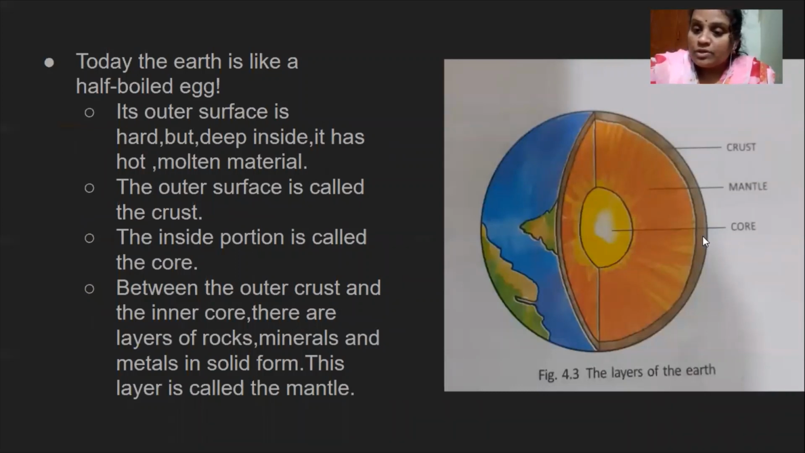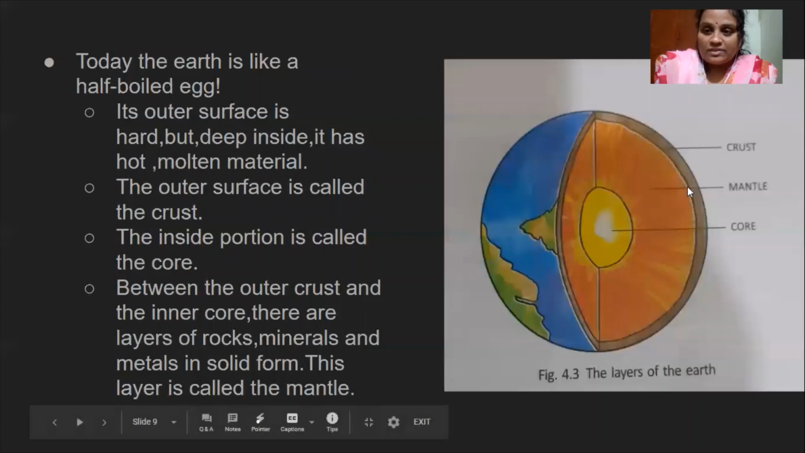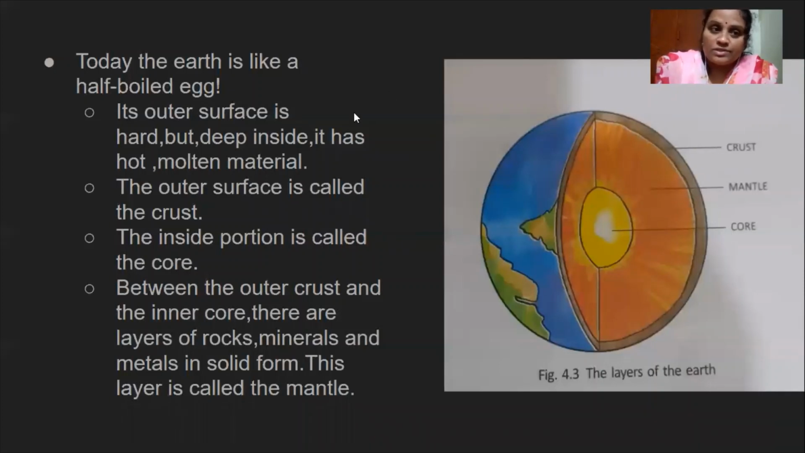Now we are going to learn the layers of the Earth. Children, to understand the layers of the Earth very easily, we are going to compare our Earth with a half-boiled egg. It's quite interesting. Look at this slide. You can see 3 layers of the Earth, that is crust, mantle and core. Now we are going to learn in detail.